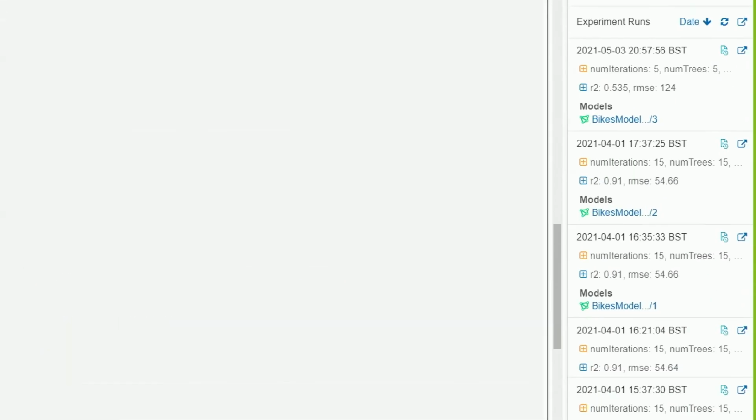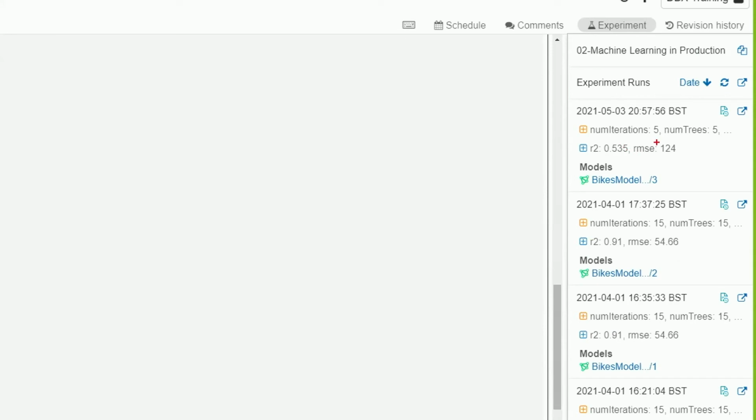And with that enabled, what we're able to start seeing is logging out the metrics that are being generated by each machine learning run. For the latest version I've got an RMSE of 124. That's shot right back up, okay? So that's not a very good model. The version before that was 54.66.